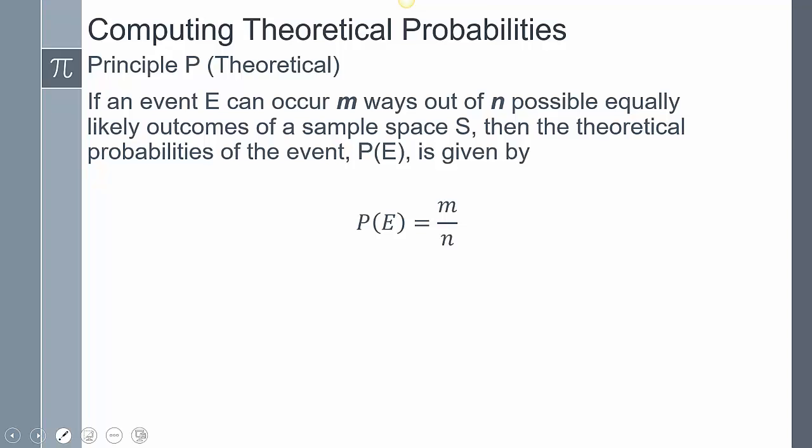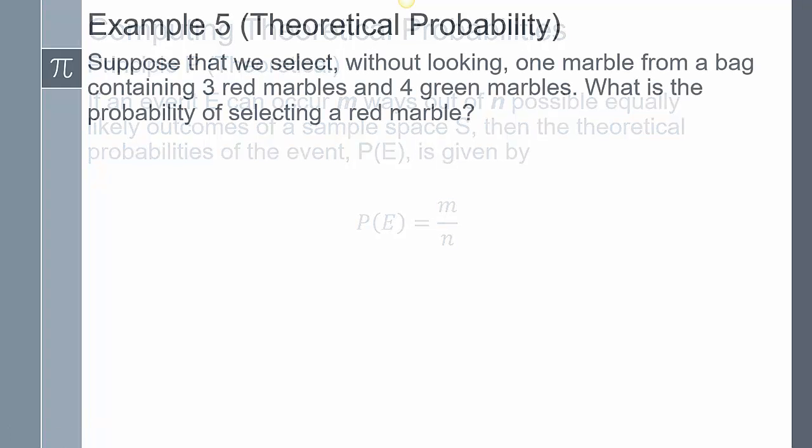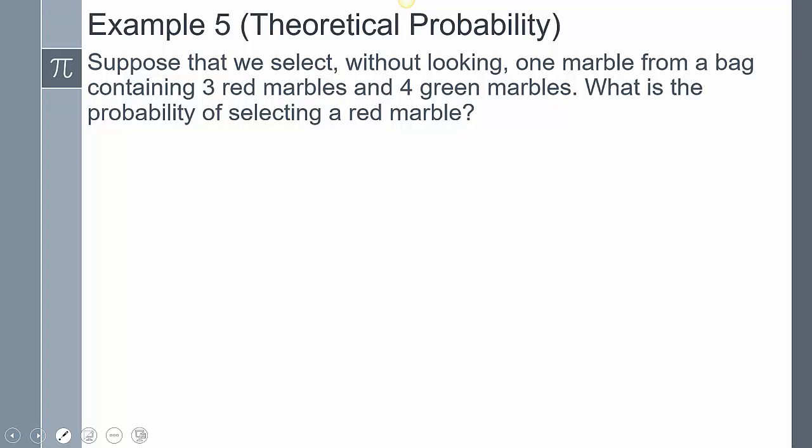Now when we're computing theoretical probabilities, it's going to be very, very similar to the experimental probabilities. If an event E can occur m ways out of n possible equally likely outcomes of a sample space S, so just remember that every single thing is going to be equally likely to occur, then the theoretical probability of the event P of E is given by P of E equals m over n. Basically, what is it asking divided by the total, or the sample space, however you want to think about it.